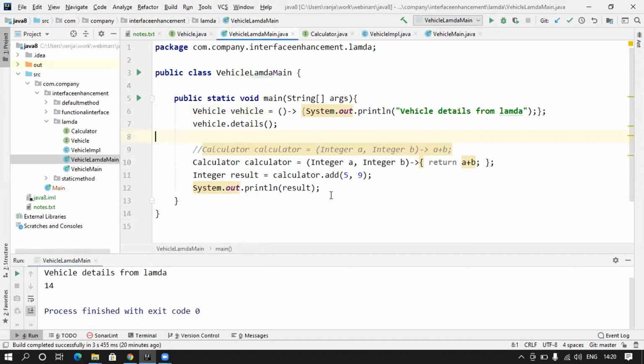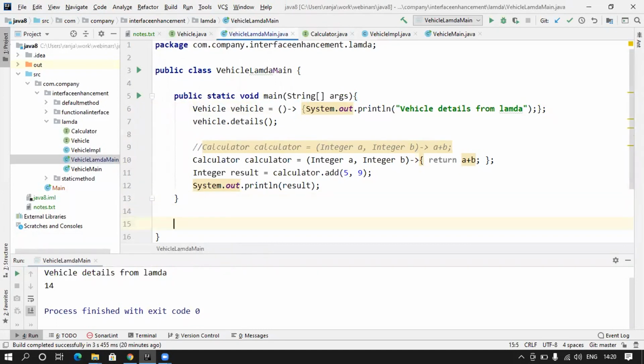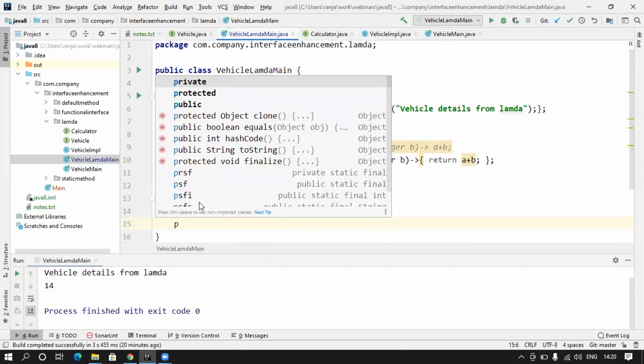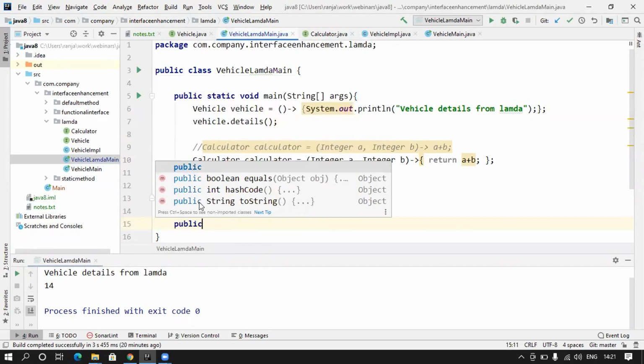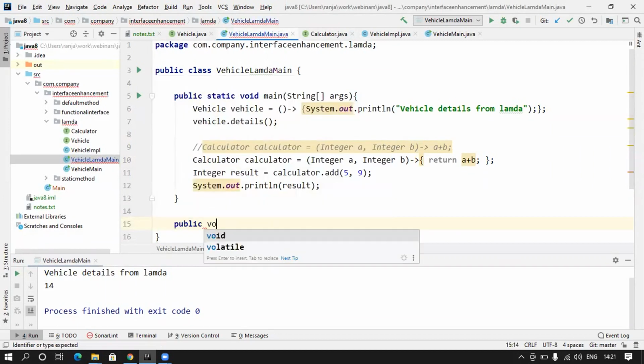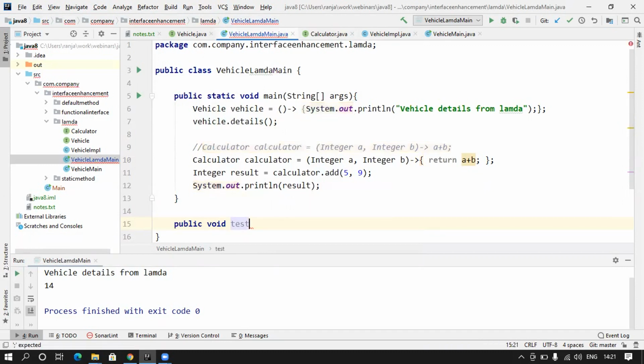So let's quickly check how we can convert or turn a normal function into a lambda function. So let's say there is a method here, a public void, and say method name is a test method, or let's say multiply.